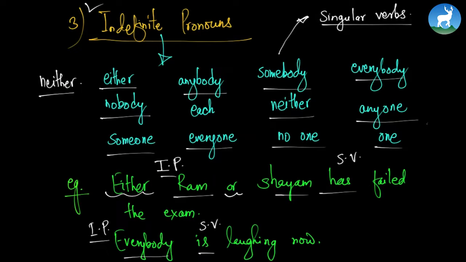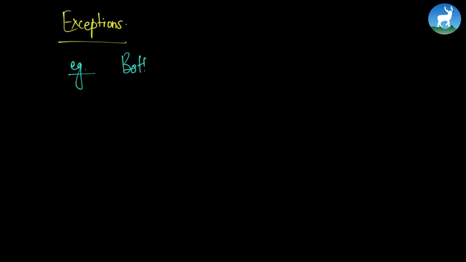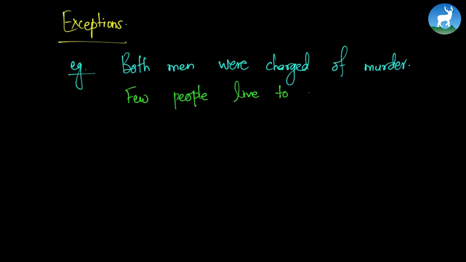Correct? But there's an exception to this rule. Let's study that exception. For example, both men were charged with murder. Few people live to be 100. If we study these two examples, we find that both men is an indefinite pronoun, but it takes a plural verb. And few people is also an indefinite pronoun, but it takes a plural verb.